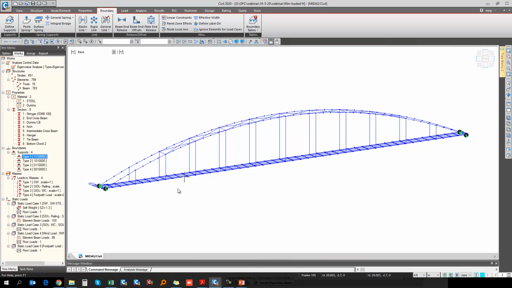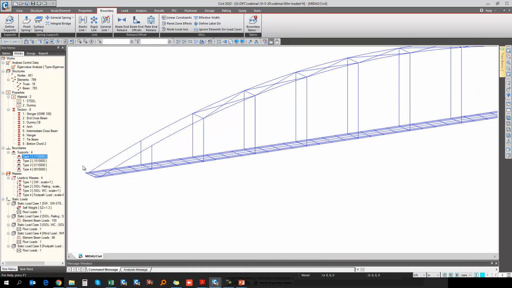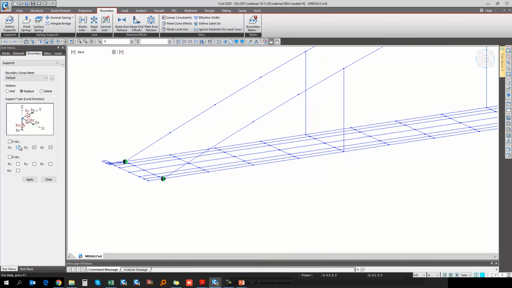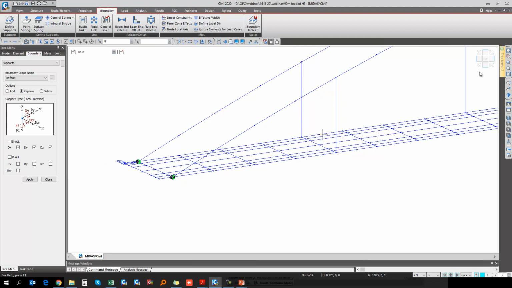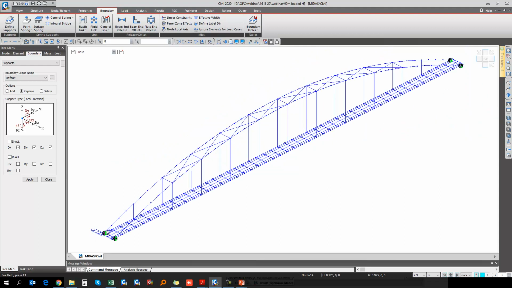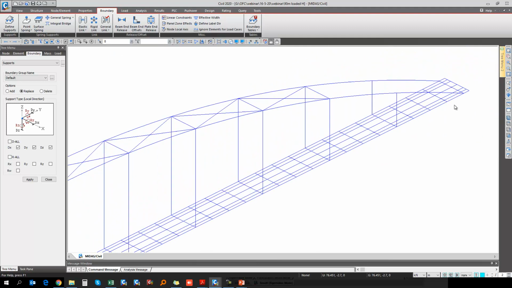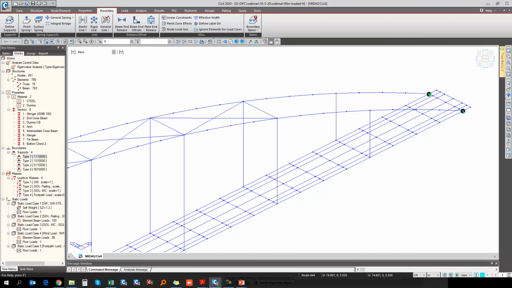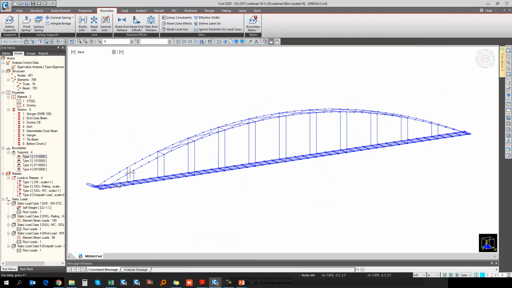So here we have considered the pinned condition, which consists of the translation to be restrained in the 3 directions, and it will be allowed for the rotations. This is the transverse guided, along with this particular fixed type of bearing, this is the longitudinal guided, and this is the free bearing. Okay, so this is how we'll simulate the bearings using this general boundary condition, that is under the support condition.